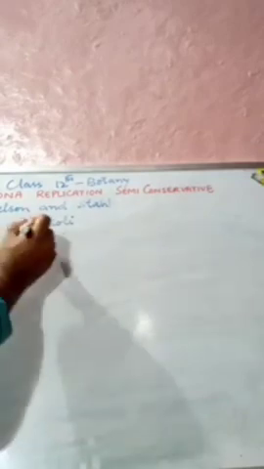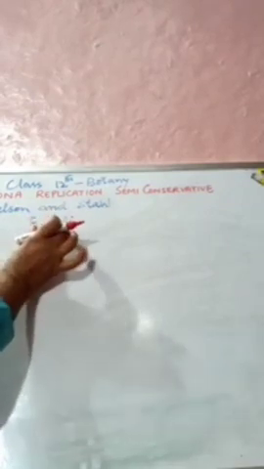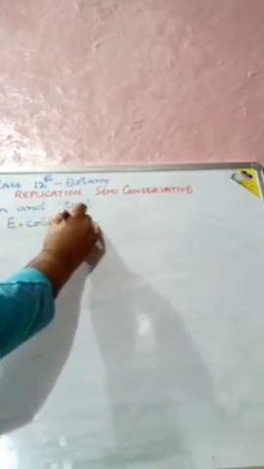What they did was culture this E. coli in a culture medium containing what we call heavy nitrogen.